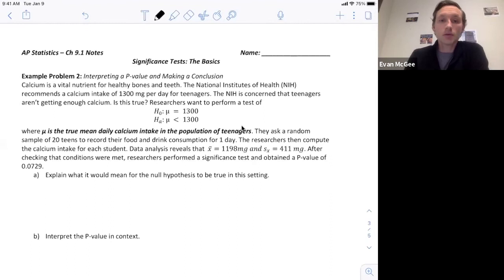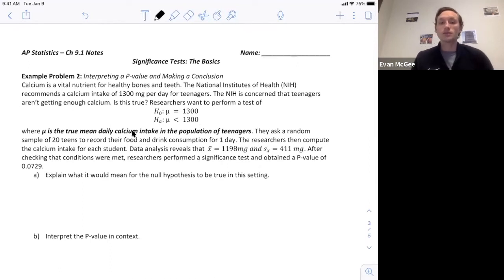Let's take a look at an example problem for interpreting a p-value and making conclusions from a significance test. Calcium is a vital nutrient for healthy bones and teeth. The National Institute of Health recommends a calcium intake of 1,300 milligrams per day for teenagers. The NIH is concerned that teenagers aren't getting enough calcium. Is this true? Researchers want to perform a test where our null hypothesis is the mean is equal to 1,300, and the alternative is we think it's less than 1,300. So mu is the true mean daily calcium intake in the population of teenagers.